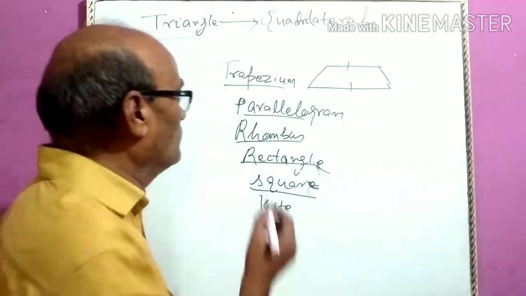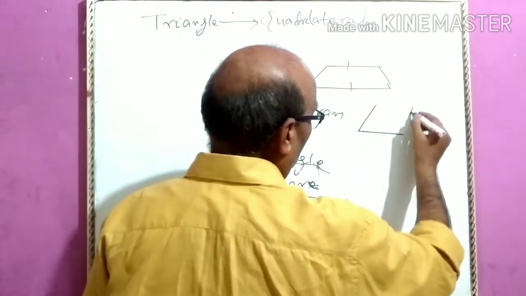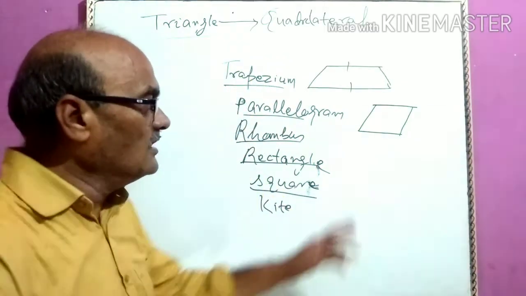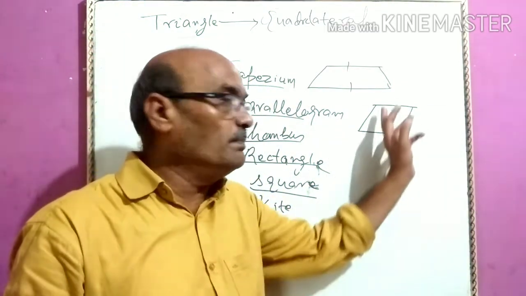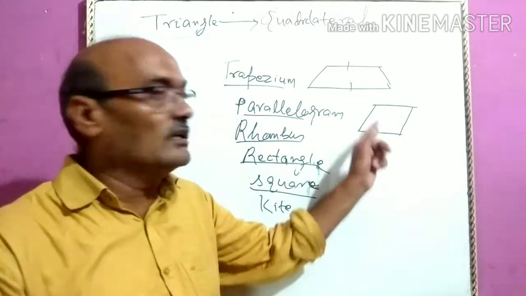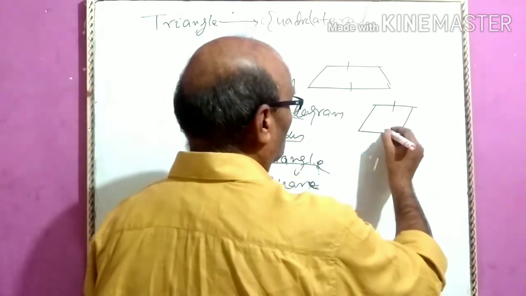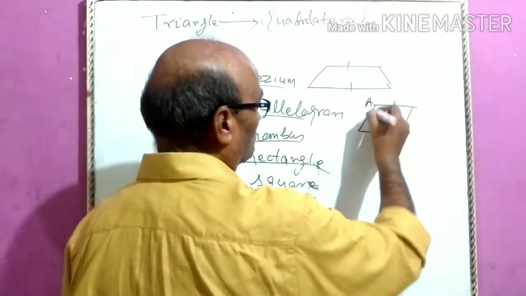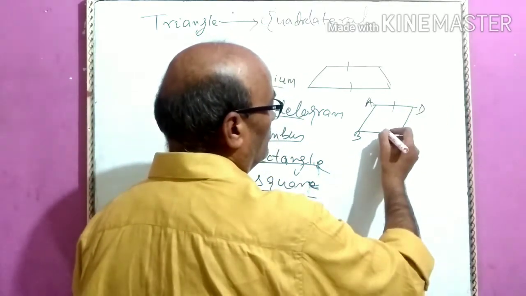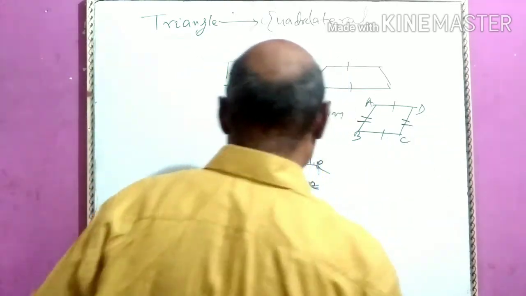Second, parallelogram. A quadrilateral in which both pairs of opposite sides are parallel, then that quadrilateral is known as parallelogram. Means AD is parallel to BC and AB is parallel to DC.